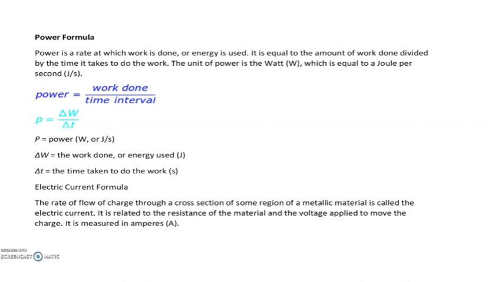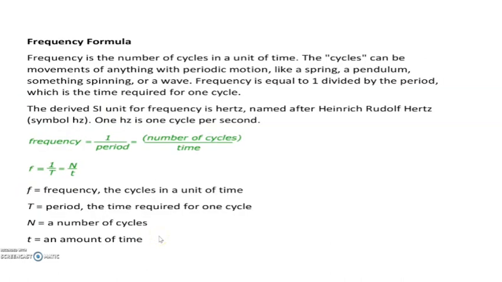That division, that fraction, we take as power. So power is equal to work by time interval. Here you can see P equals delta W by delta T, where delta W is the work done or the energy used, and delta T is the time taken to do that work. So that is the power formula. Next one.